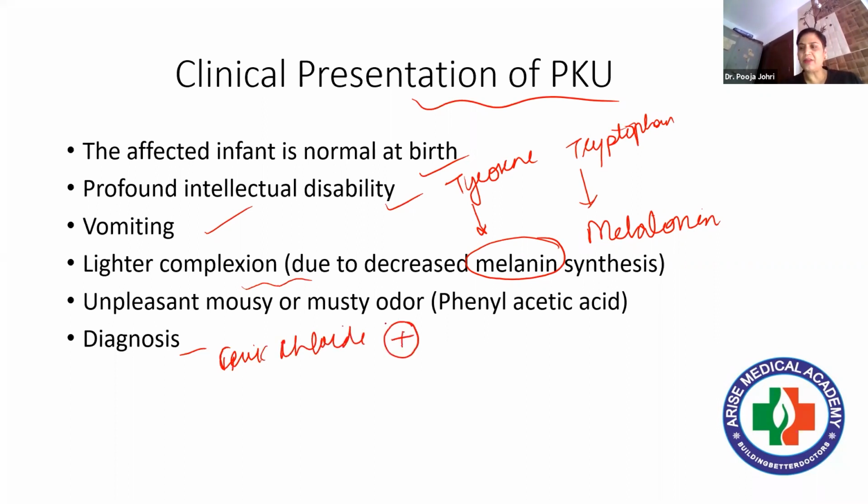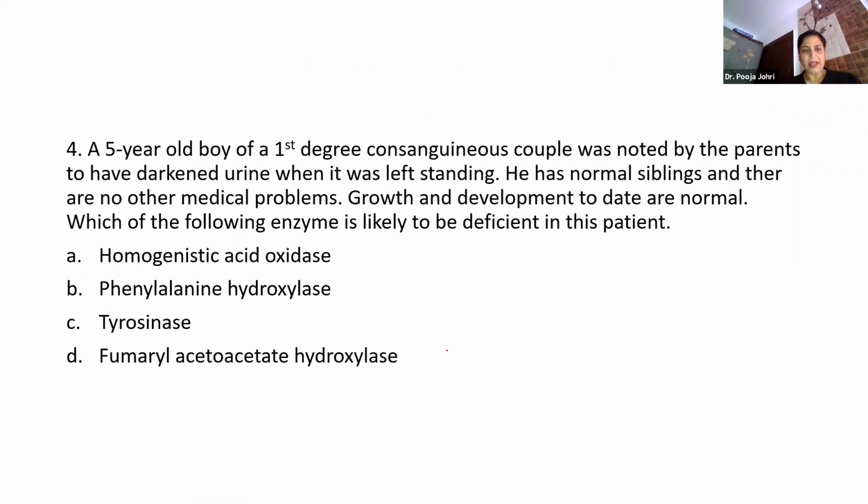Is positive. And phenylketonuria can be detected by another test, which is Guthrie's test. Right, so these are some of the important features of phenylketonuria. Then we move over to the next question.